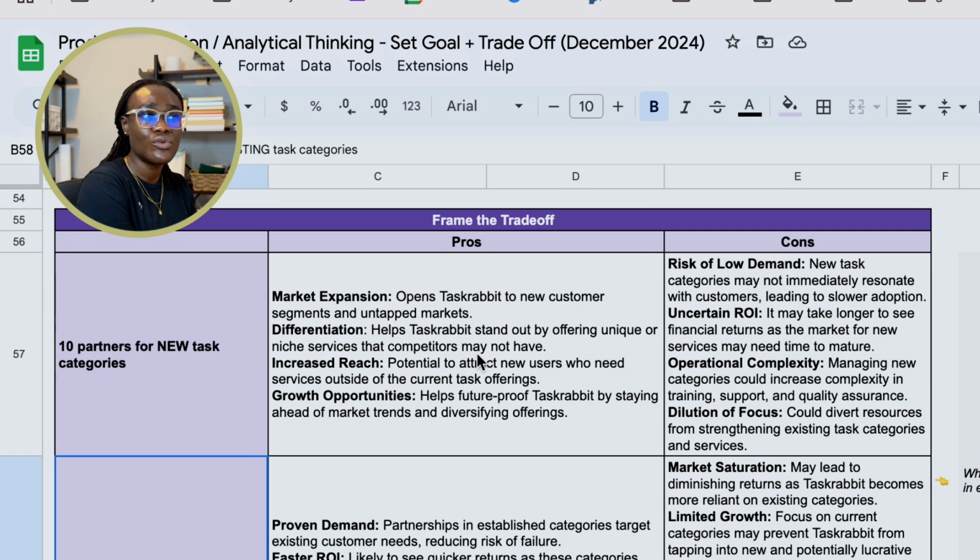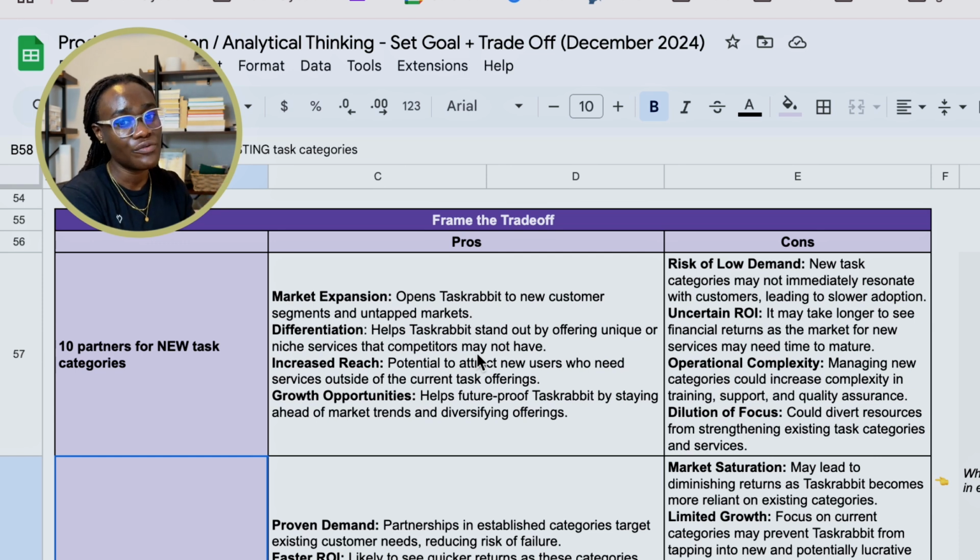But the disadvantage of going after this is there's currently no demand for new categories on TaskRabbit because they don't exist, right? And there's an uncertain return on this investment. Going after new categories, are we even sure that there's demand for it from our users? There's also the operational complexity that now we have to manage more categories, support and training, and decide on quality assurance to make sure that we're able to serve our users well in those categories.